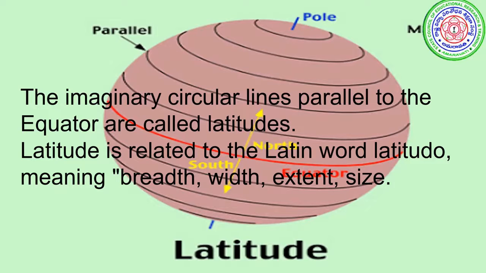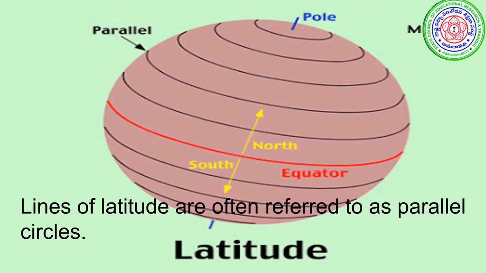The word latitude came from the Latin word latitudo, which means breadth, width, extent or size. Lines of latitude are often referred to as parallel circles.